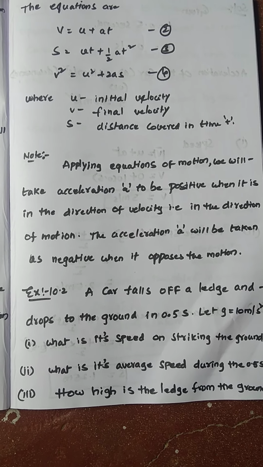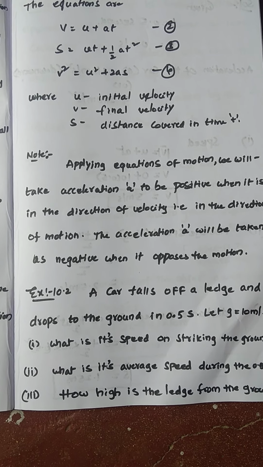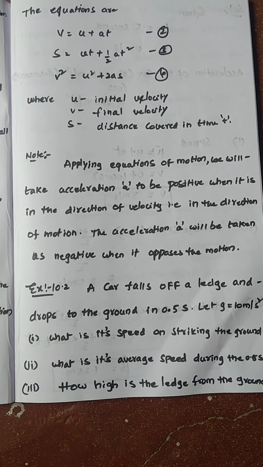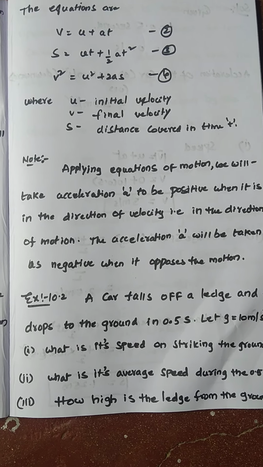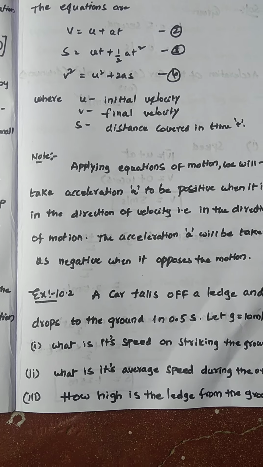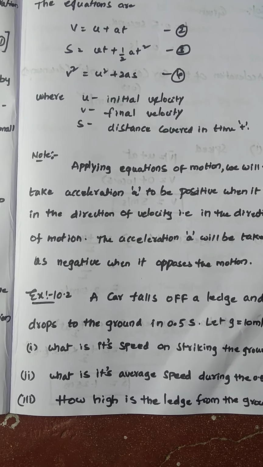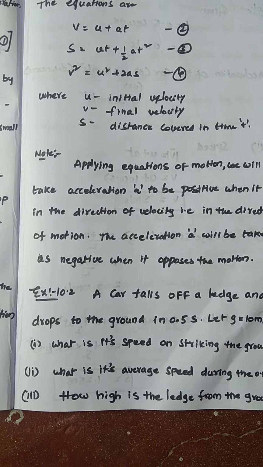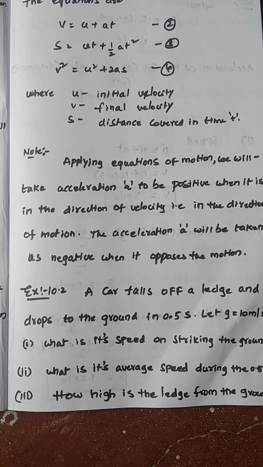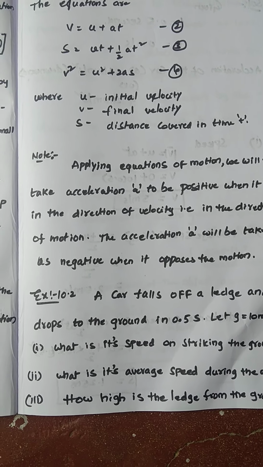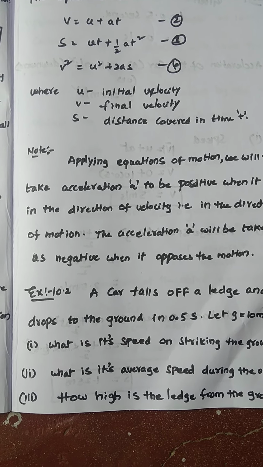If you apply these equations of motion, this acceleration a is positive when it is in the direction of motion. And the acceleration a will be taken as negative when it opposes the motion, right? I already told in the motion chapter also when acceleration is positive and when it is negative. Acceleration is positive when it is in the direction of velocity or in the direction of motion. Acceleration is negative when it is opposite to the direction of velocity or opposite to the direction of motion.